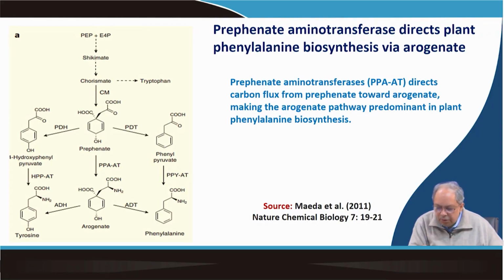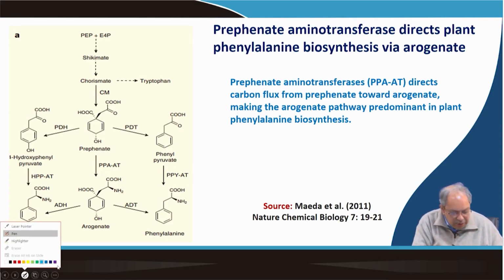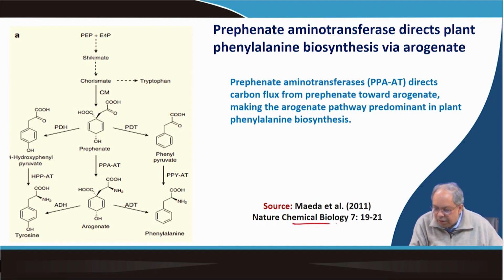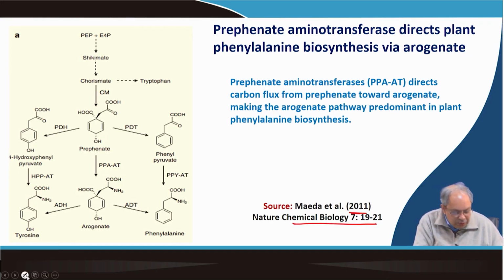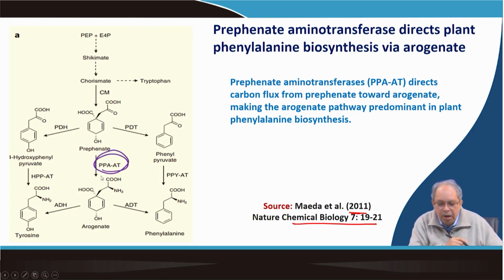Another interesting work we see was published in Nature Chemical Biology in the next year, where they characterized prephenate aminotransferase. Prephenate aminotransferase was not characterized before, and upon this characterization scientists claim that they have now completely understood the pathway of phenylalanine formation from the DHP starting with the DHP synthase.